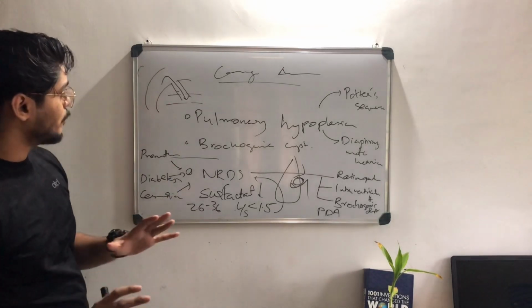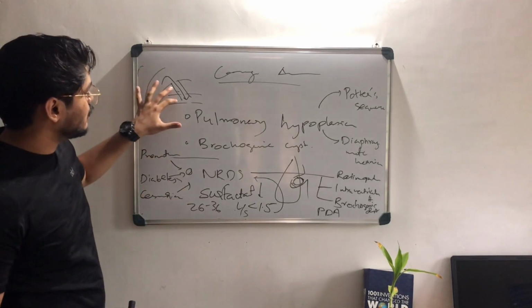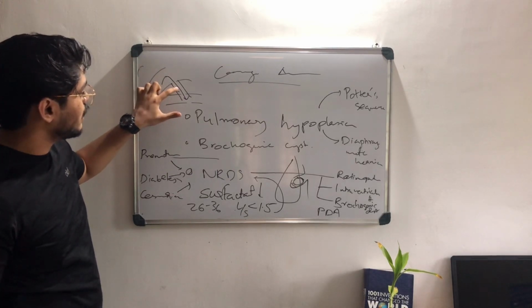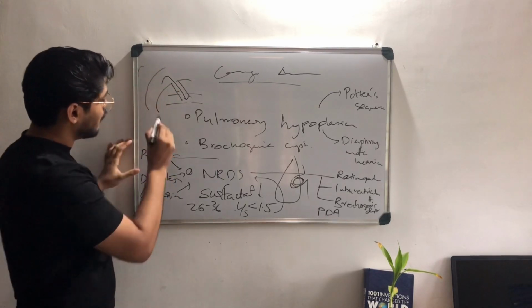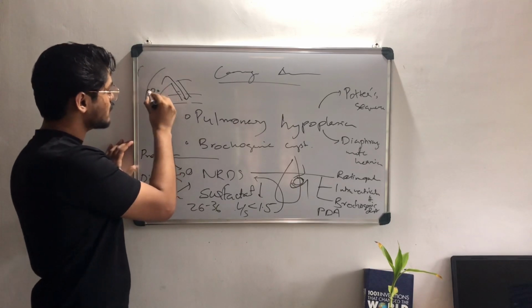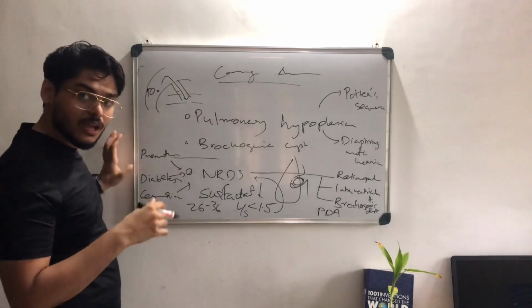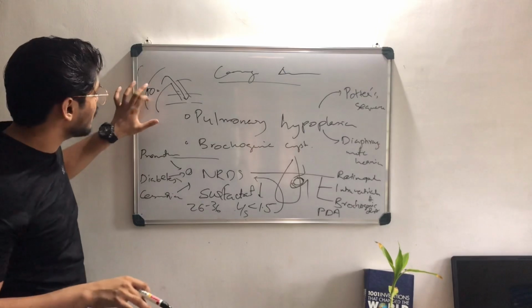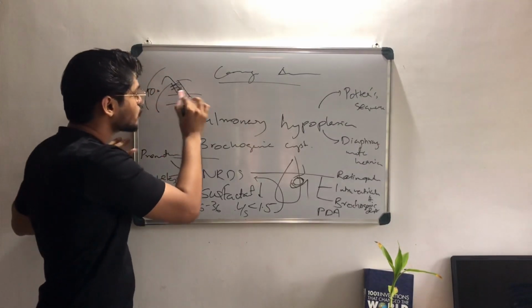But why is it staying here? Normally, when oxygen concentration is increased after birth, this ductus arteriosus should close.